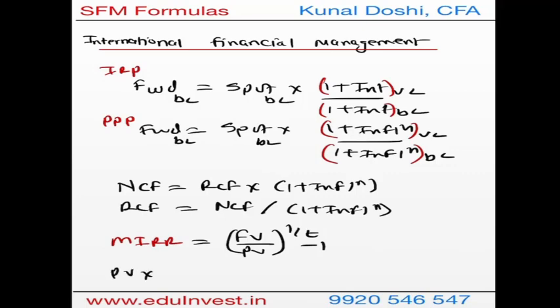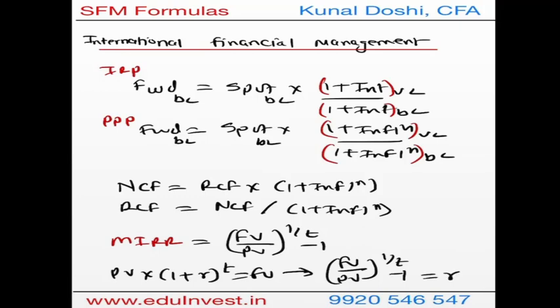We normally have the equation present value times (1 plus r) raised to t equals future value. If you solve this, you have future value over present value. You take t to the other side, it is 1 over t. You take minus 1 and then you get r. This compounded r is nothing but the modified IRR. So these are the formulas that you'll require in international financial management.